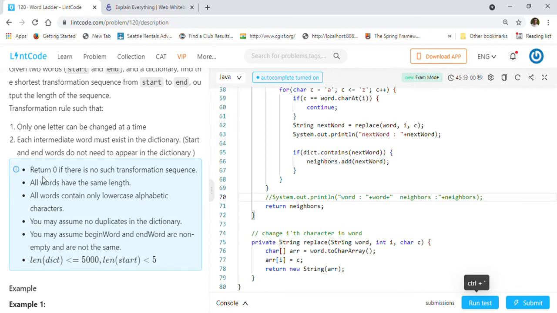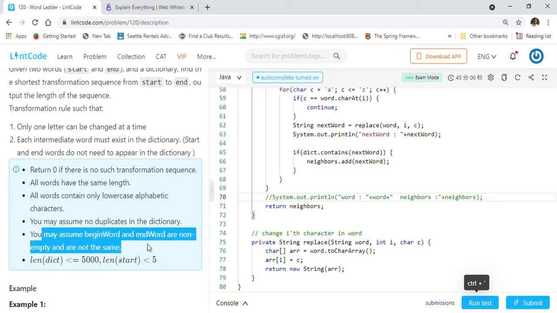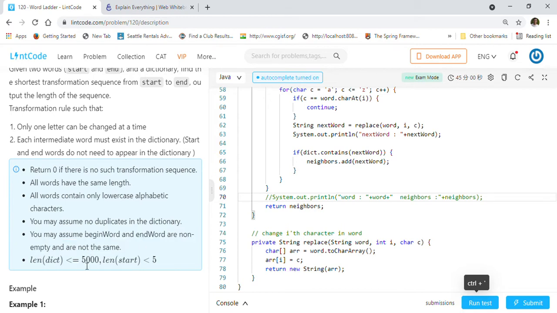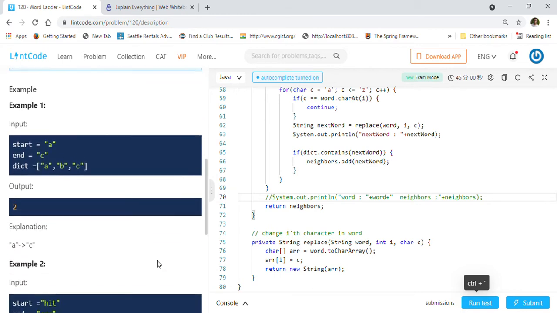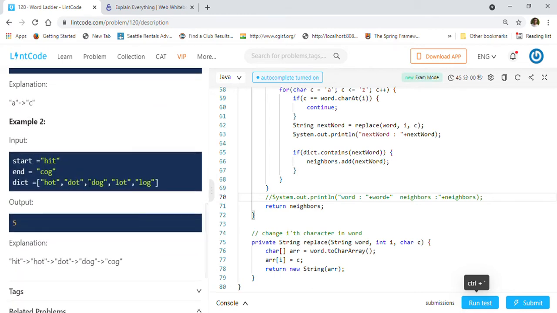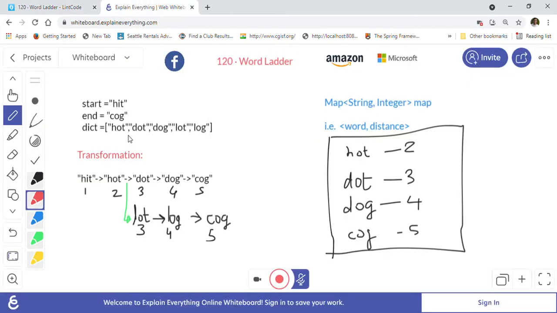And then they have given us some more information. Return 0 if there is no such transformation sequence. All words have the same length. All words contain only lowercase alphabetic characters. You can assume that there are no duplicates in the dictionary. You may assume the begin word and end word are non-empty and are not the same, and the length of the dictionary is less than 5000 and the length of start is less than 5. So those are the more informative things they have given, and they have given us these examples. Let's take this example 2 over here, and we will see how we can solve this problem.